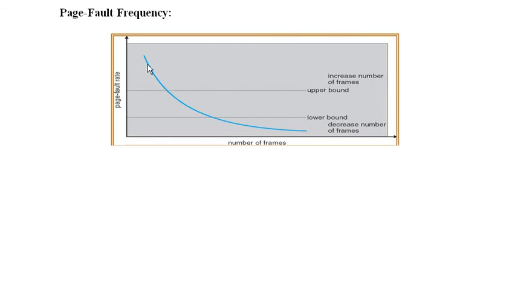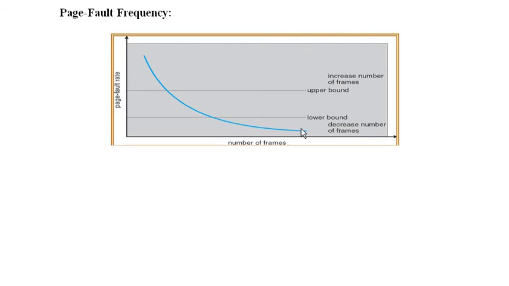Why is the page fault rate high? Because the CPU is not getting the frames it wants, and there is no space in memory also. So what we can do is increase the number of free frames if possible by taking from other processes. Then if it is at the lower bound, meaning there are no page faults or fewer page faults, what we can do is decrease the number of frames.